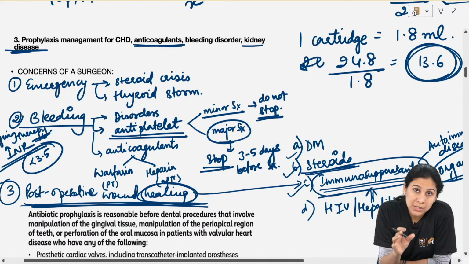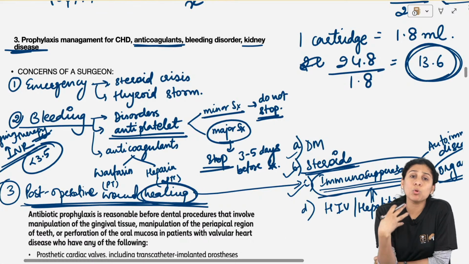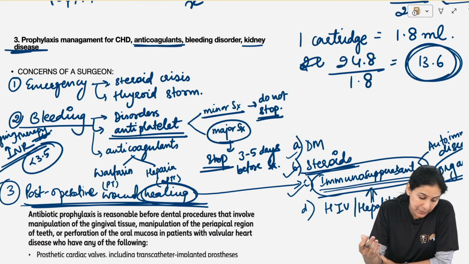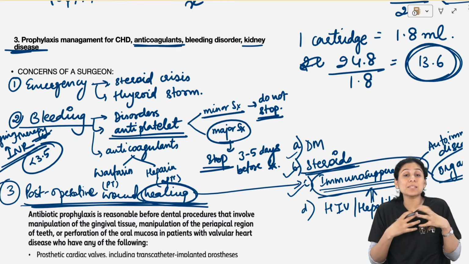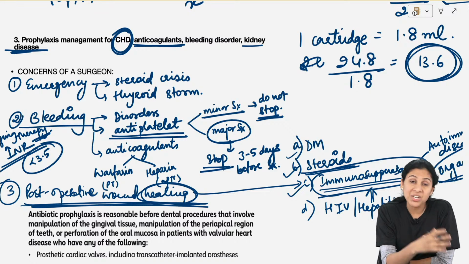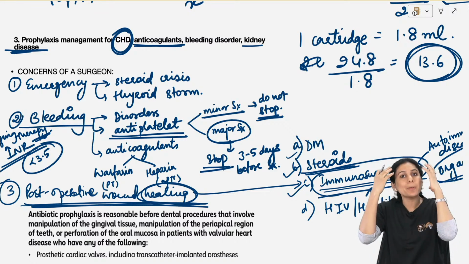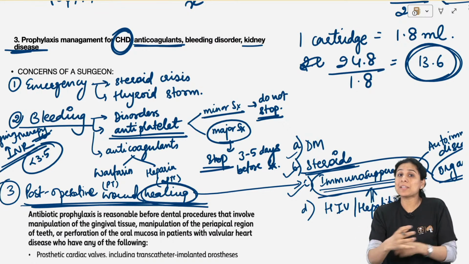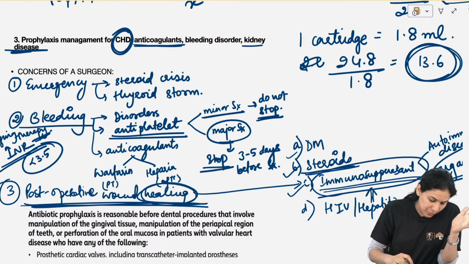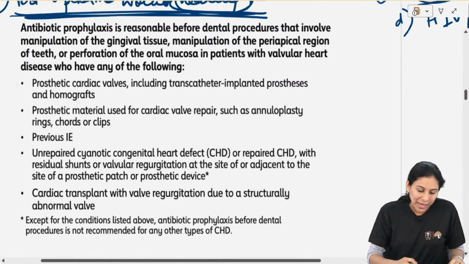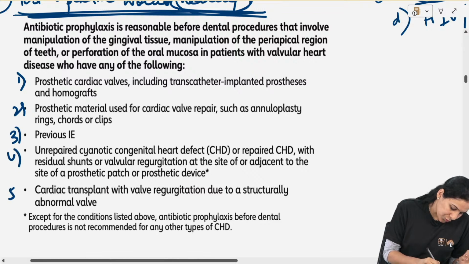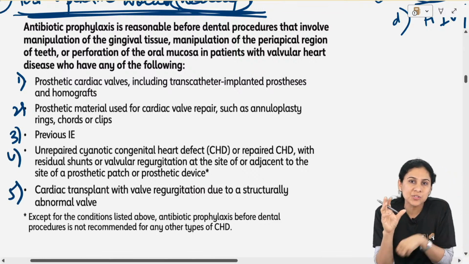In such patients, I will want to give antibiotics more aggressively, maybe pre-operatively also, and of course post-operatively. So depending on what is my concern, similarly CHD, you have asked me about cyanotic or congenital heart diseases. So there is a proper list, okay, people have researched, the AHA has researched and they have given a proper list. So which CHDs need prophylaxis? There are only few, 1, 2, 3, 4, 5. You just have to learn these 5.